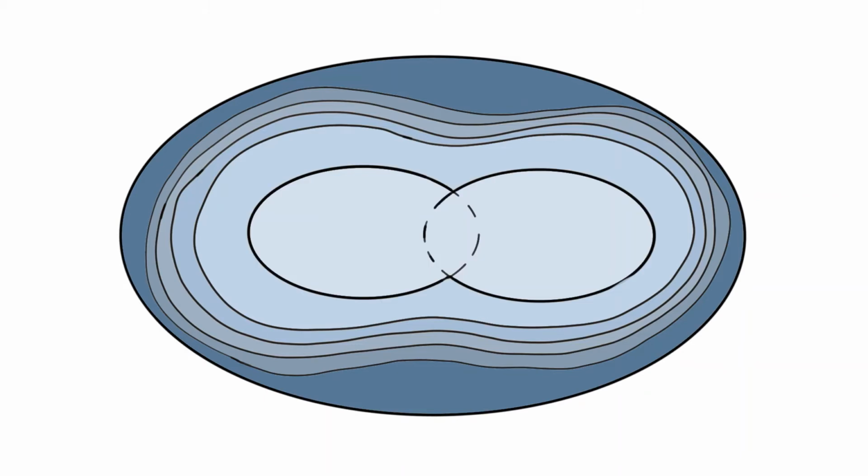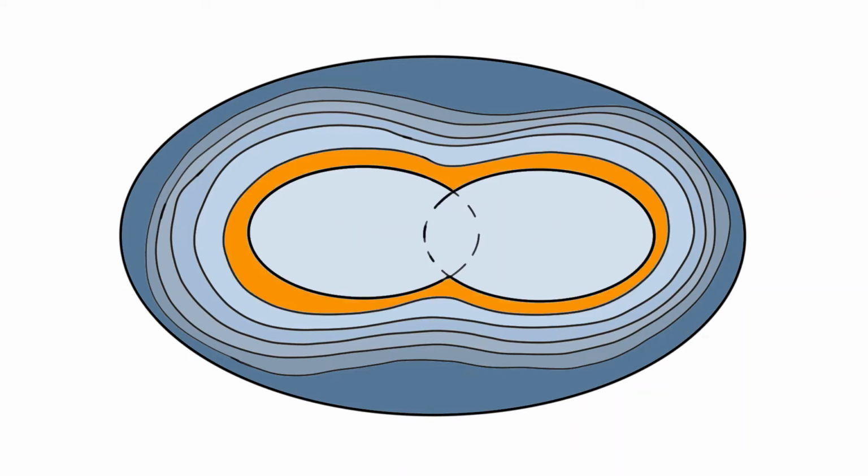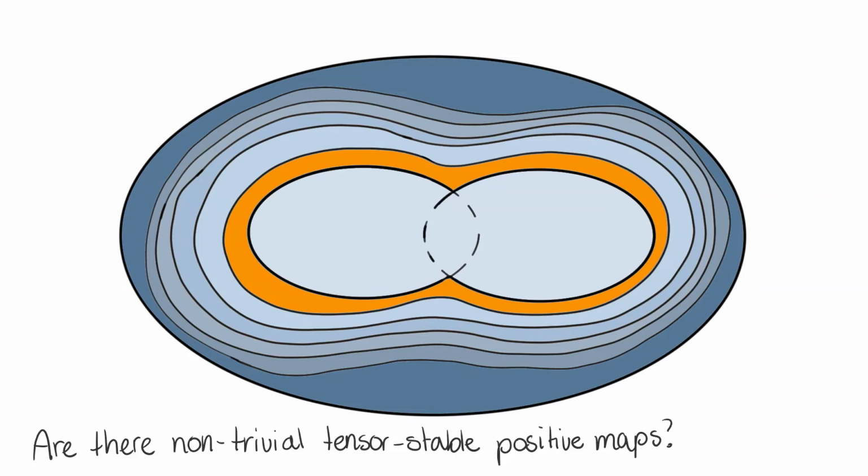Well, some of them are known. The completely positive and completely co-positive maps are tensor stable positive. We will call them the trivial examples. However, it is not clear whether there are more. Is there a subset, indicated in the orange, that contains more than just the trivial examples? Are there non-trivial tensor stable positive maps?